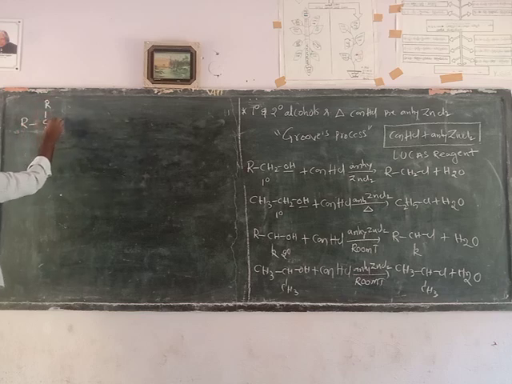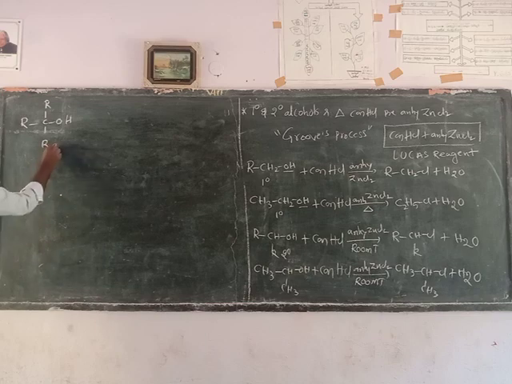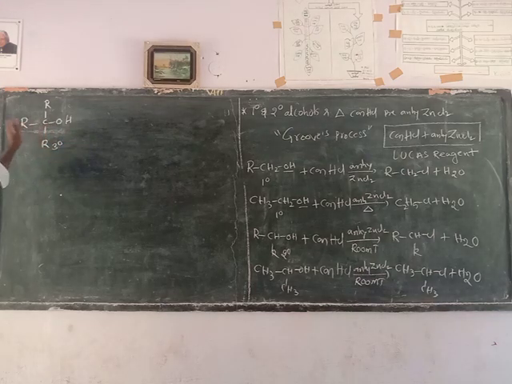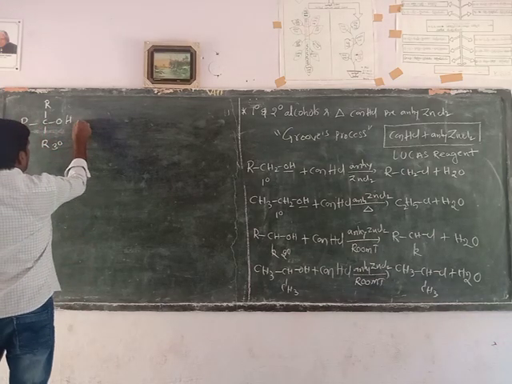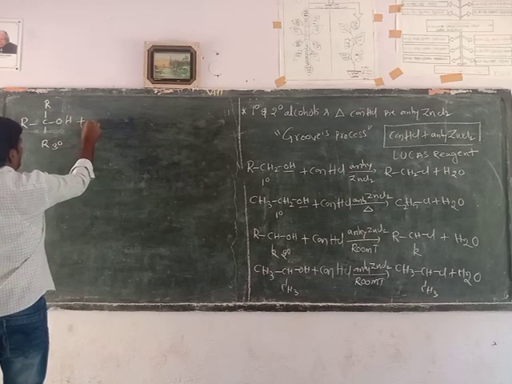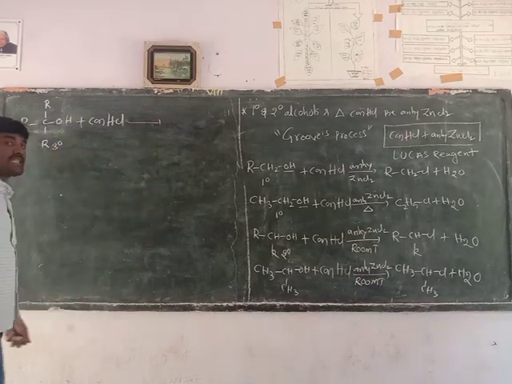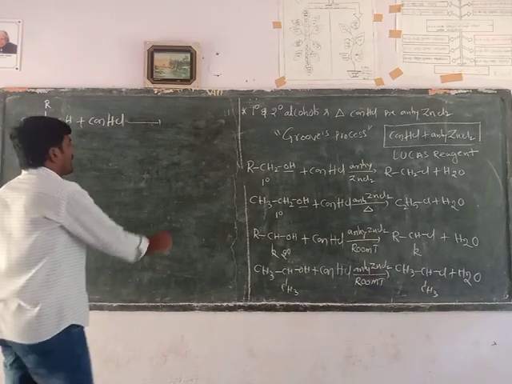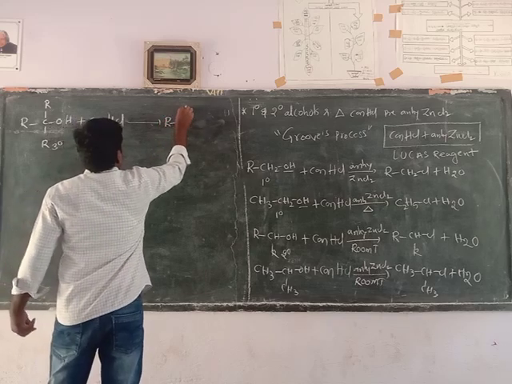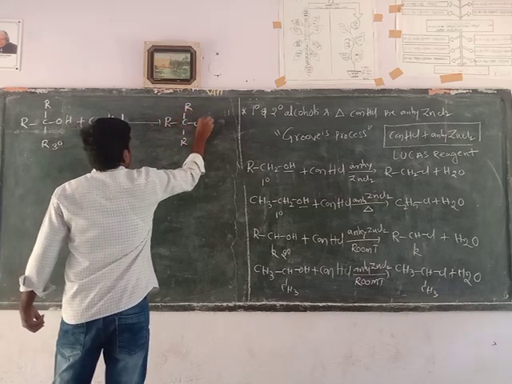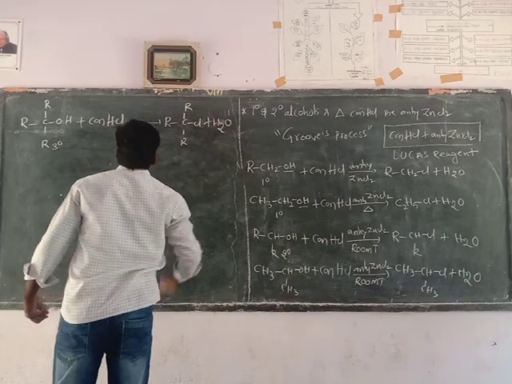This is the general structure of tertiary alcohols. What is the meaning of tertiary carbon? A trisubstituted carbon atom is called tertiary carbon. When the hydroxyl group is directly linked to the tertiary carbon, it is called tertiary alcohol. When tertiary alcohols react with concentrated hydrochloric acid, even in the absence of anhydrous zinc chloride, they form tertiary alkyl chloride plus water molecule.